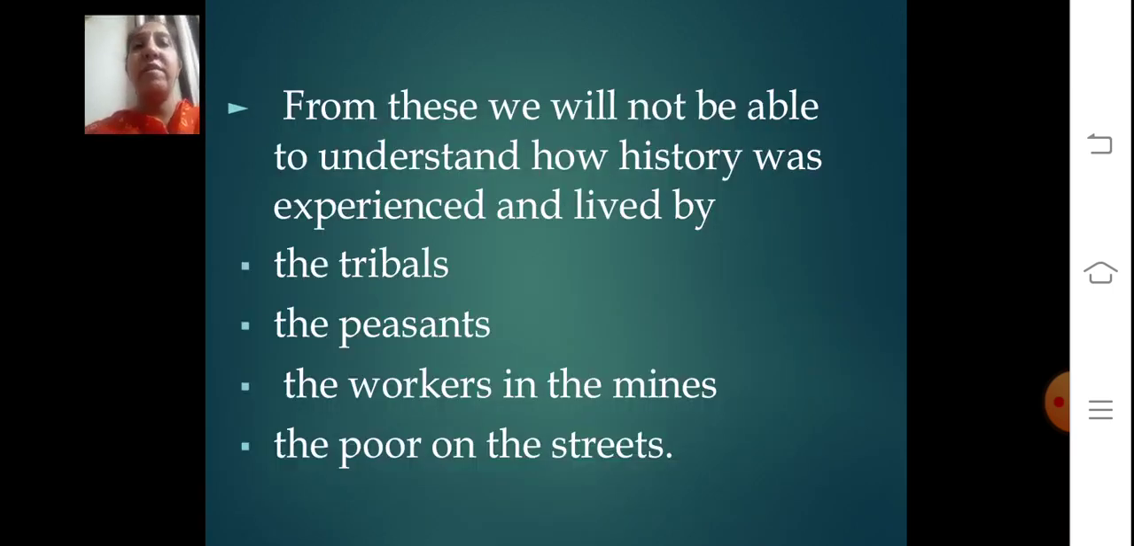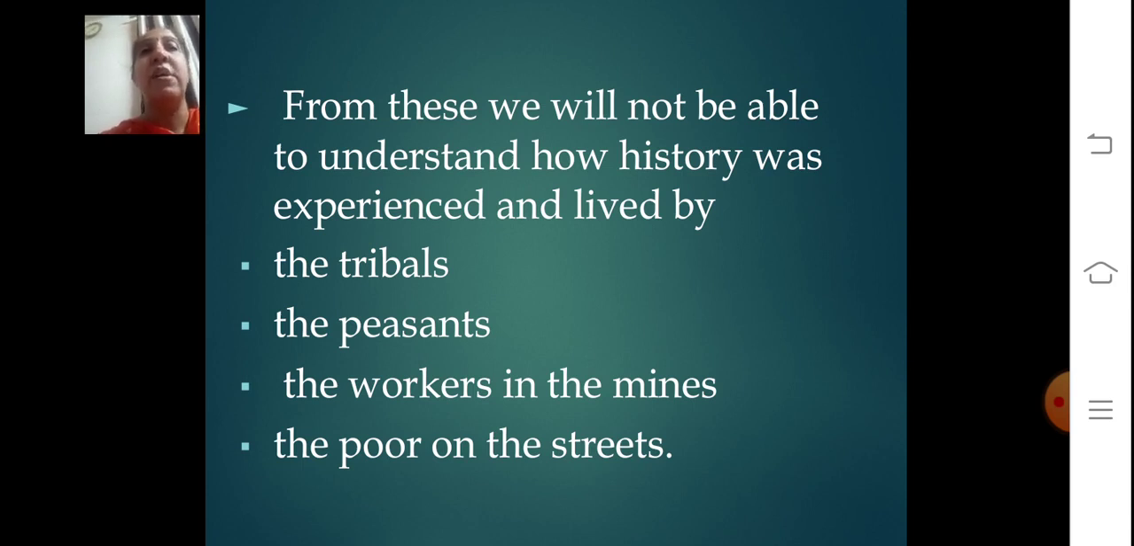All these resources, however, were produced by those who were literate, correct? Those who are literate can go through the records that have been preserved in writing. From these, we will not be able to understand how history was experienced and lived by the tribals, the peasants, the workers in the mines, or the poor on the streets. These people were ignored, because they were not literate in that way. Only the literate can understand the issues that have been kept as official records in writing.